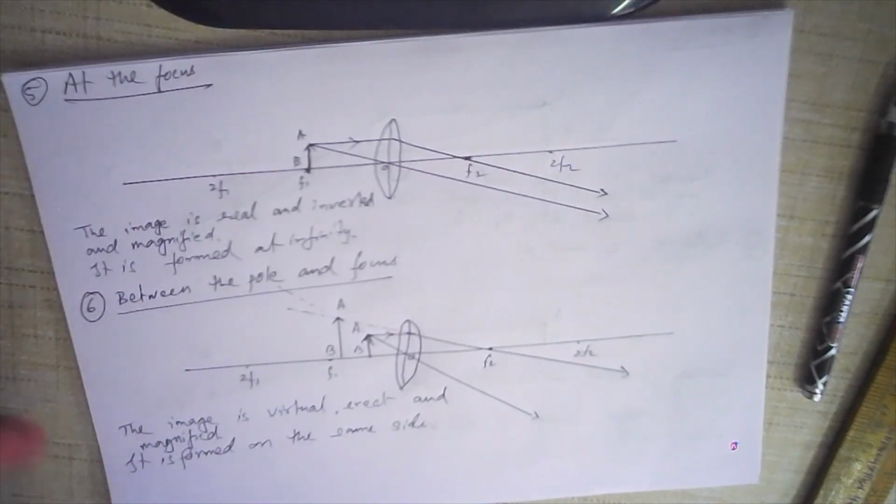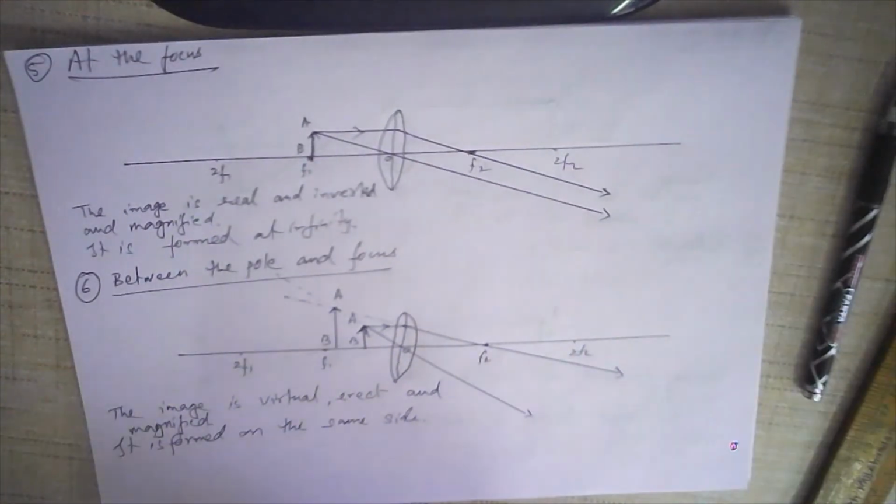Tomorrow I will do one more video about concave lenses. Okay, then I will also explain to you how numericals can be solved. In physics, numericals are extremely important. All right, so enough for today. Just make sure that you go through this very carefully, okay, so that you understand it better. If you have any questions, please do ask me.